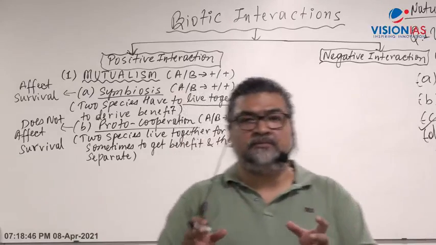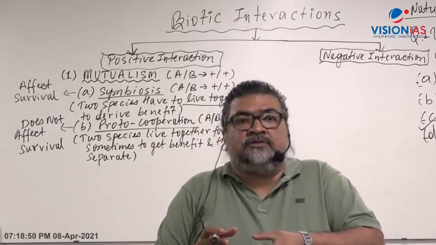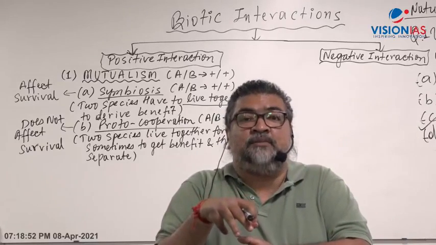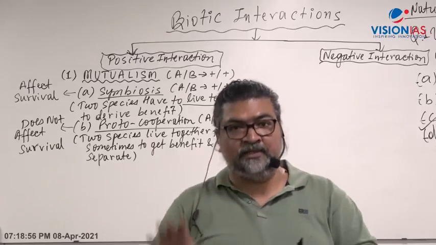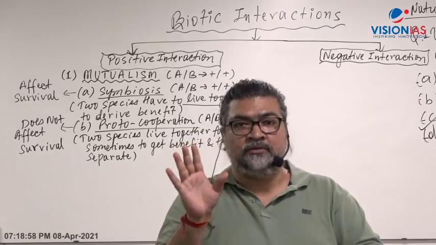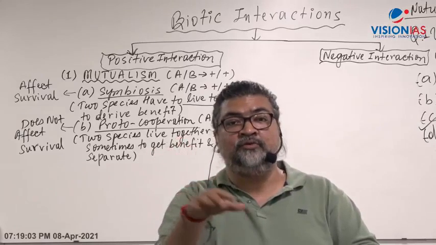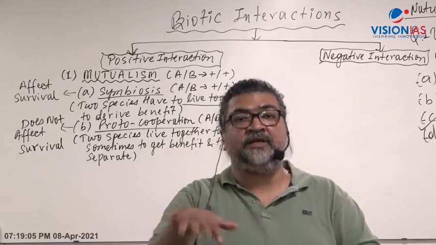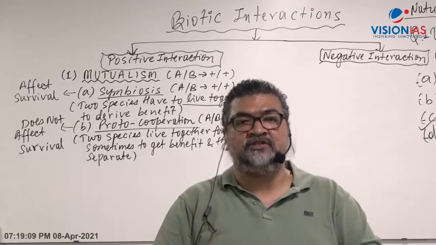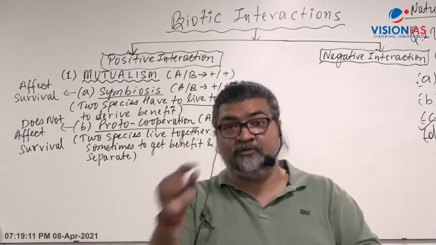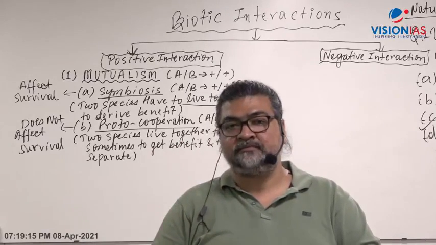Hermit crab enters into the shell of the anemone. See, sea anemone cannot move. Just like coral, they are sessile. Sessile means they cannot move. They don't have locomotory organs. They cannot swim. So they are fixed to a place. I'm talking about sea anemone. Sea anemone cannot move, so they are fixed at a place.